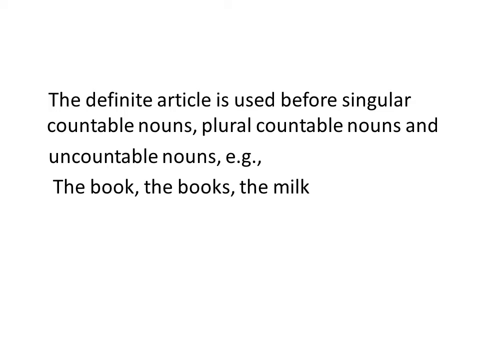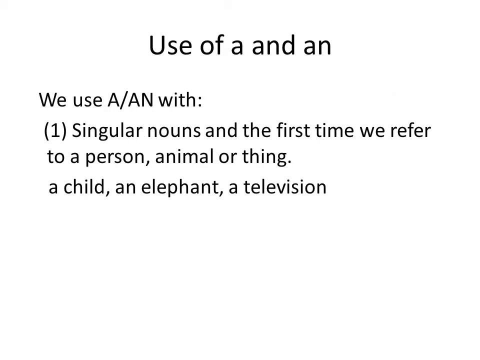So with singular nouns, the first time we refer to a person, animal or thing, we use a and an. With a person or with animals, the first time we use a and an is when we introduce them the first time in the context. For example, a child means any child. We can talk about any child. It is used as a common noun. An elephant or a television.